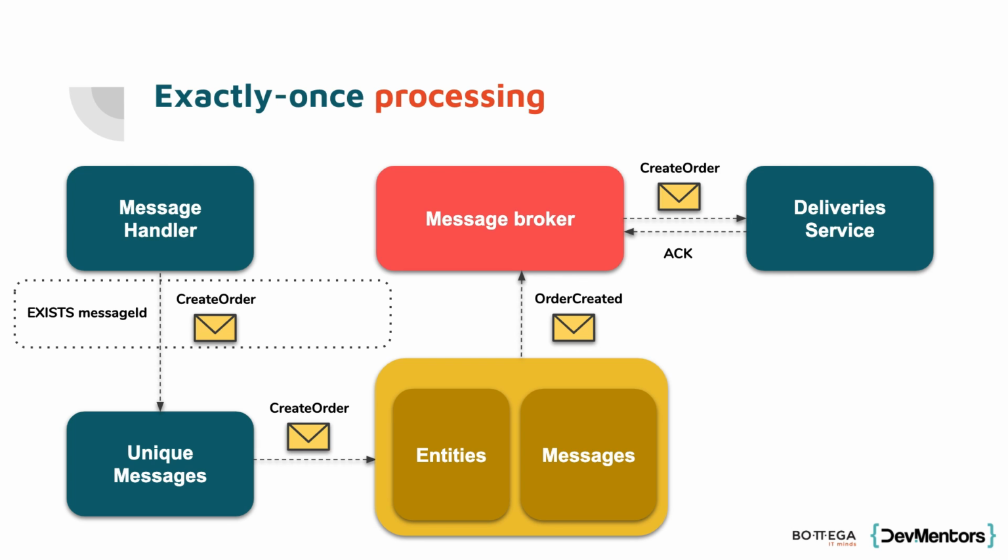So the result would be, we have two possible scenarios. The first one is that we successfully save the data in MongoDB, and we also have the information that we've processed the message with the particular ID. So assuming the ACK was not delivered to RabbitMQ and it would start processing the same message again, we would first check that it was already processed, and we would send the ACK to RabbitMQ. And the other scenario would be that something happened, and we did not commit both our message ID and the data inside, let's say, the resource, right?